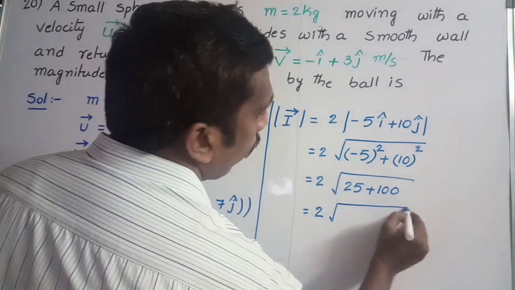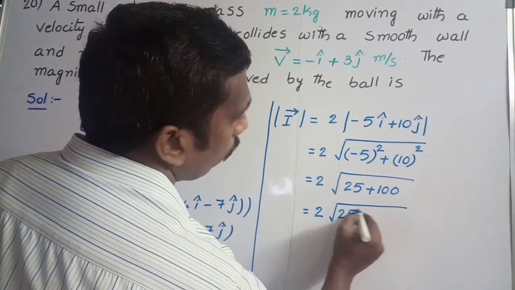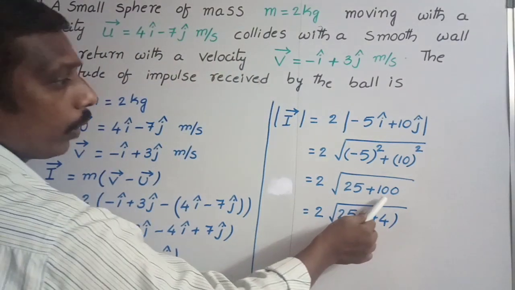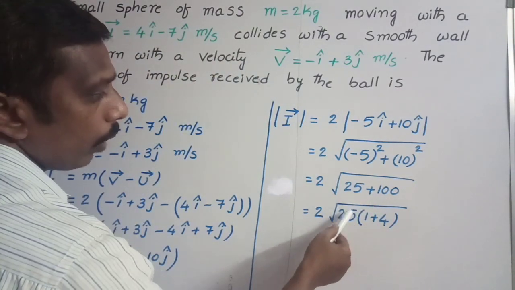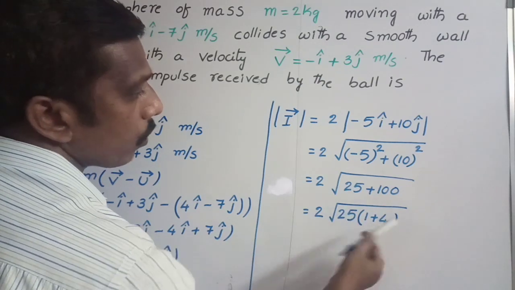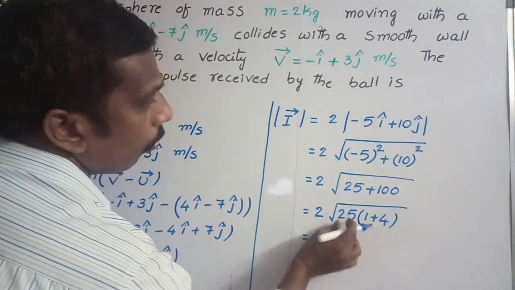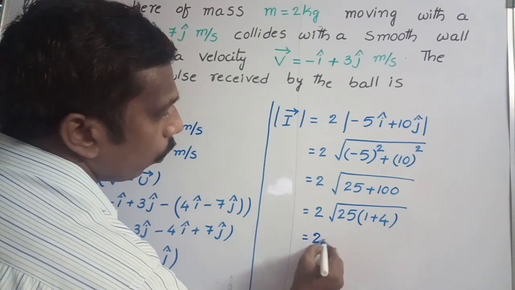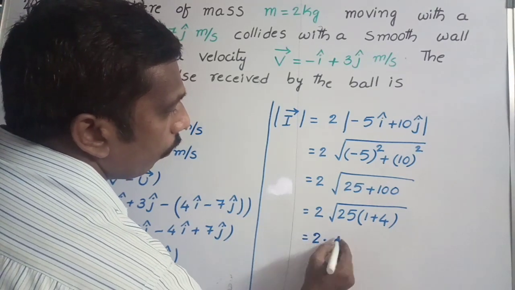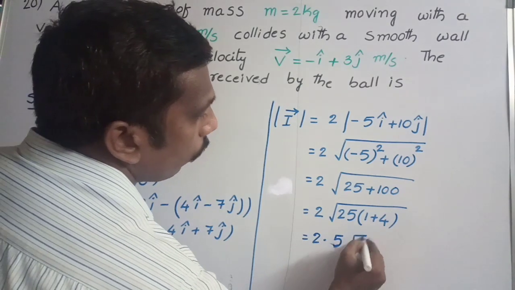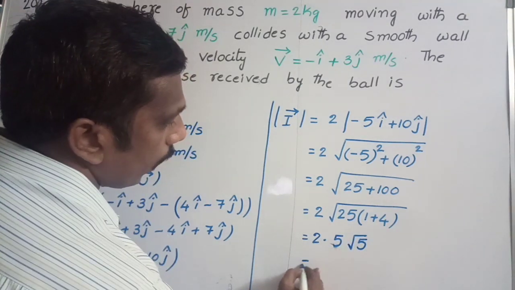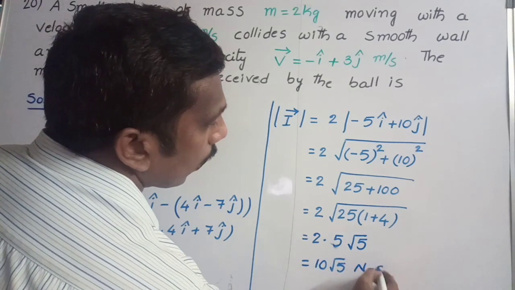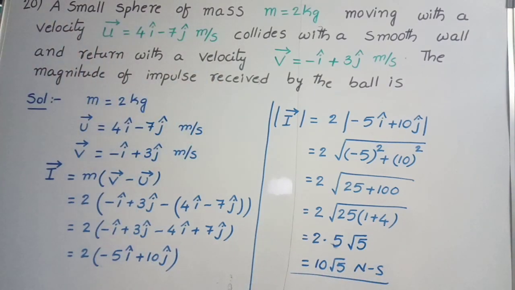If you take 25 common, then you get 1 plus 4. Clear? 100 we can write as 25 into 4. You take 25 common, 1 plus 4 will come. 25 outside the root gives 5. Then 2 into 5 into root 5, 2 fives are 10. 10 root 5 Newton second. This is the magnitude of impulse.